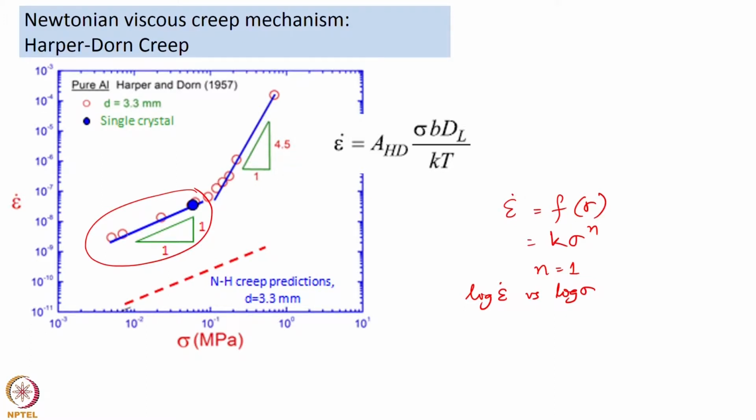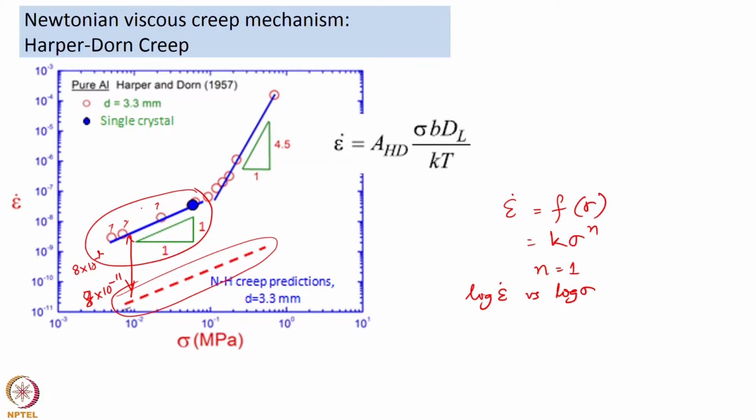When they compared the strain rates of deformation here, these data are all experimental data, and when they compared them to Nabarro-Herring creep predictions for the grain size of the material they had, there is a vast difference. The values range from about 7 or 8 times 10 to the power minus 11 up to 8 times 10 to the power minus 9 or above, so there is at least 2 to 3 orders of magnitude difference between the predictions of Nabarro-Herring and what they observed experimentally.